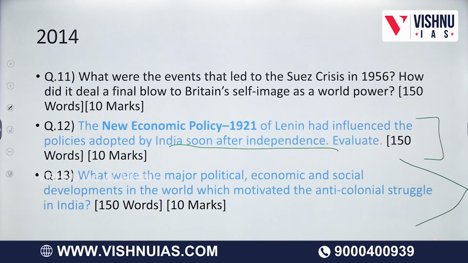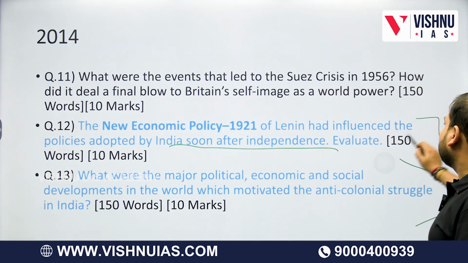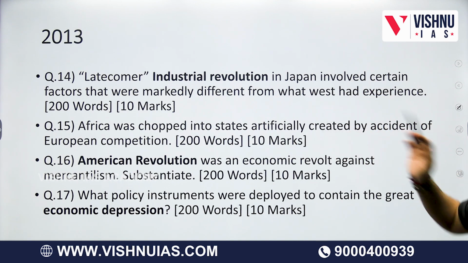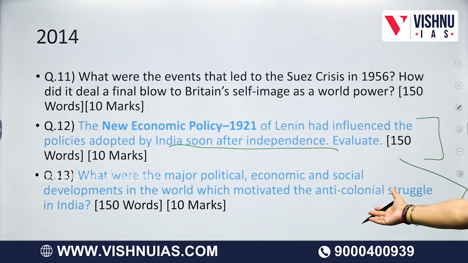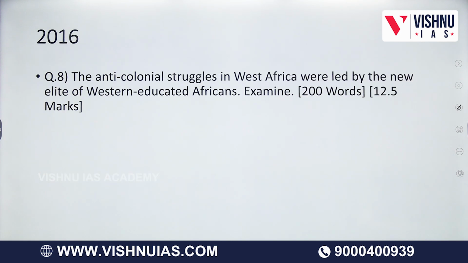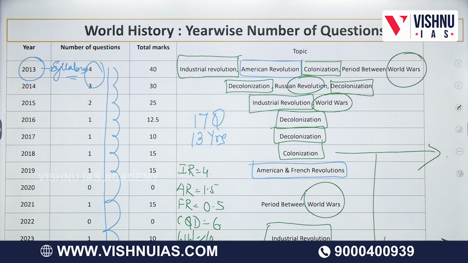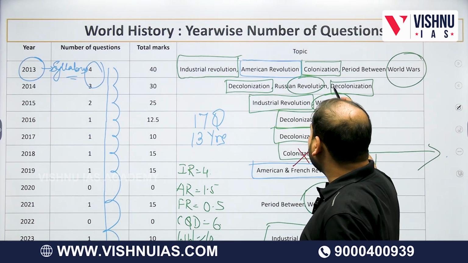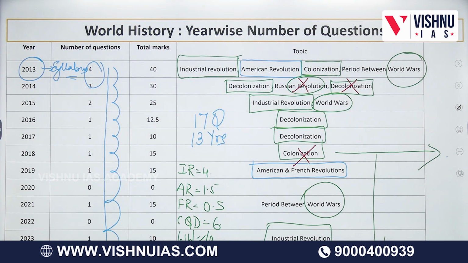Last thing, I'll show you one last question. You can see here, latecomer in 2013, American Revolution, Economic Depression, Industrial Revolution, Africa. So overall, out of 17 questions, 14 and 2 questions are your Russian Revolution and this third question. Similarly, 18, we have already written about 24. So I can say the questions of 18 and 14, the two questions on Russian Revolution and decolonization, are not entirely linked to world history.